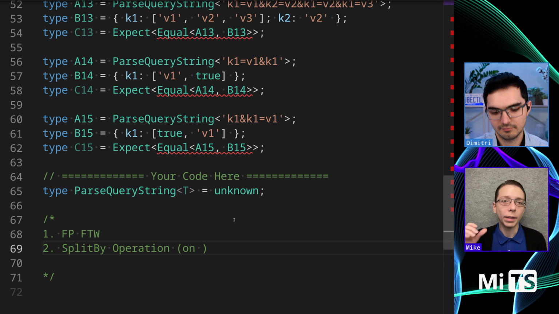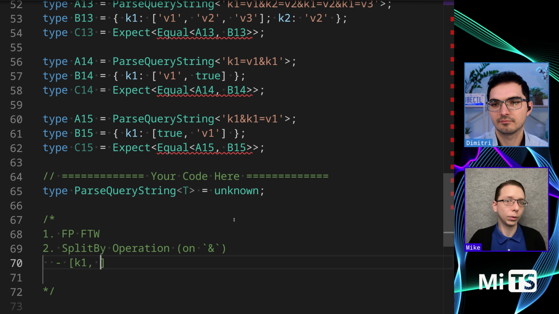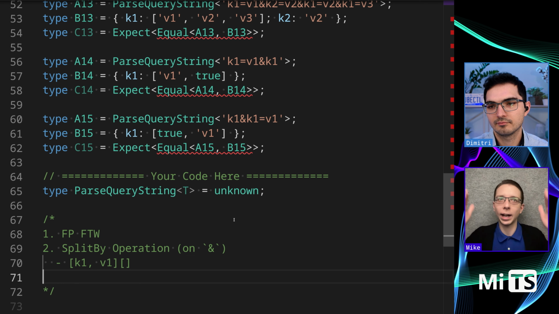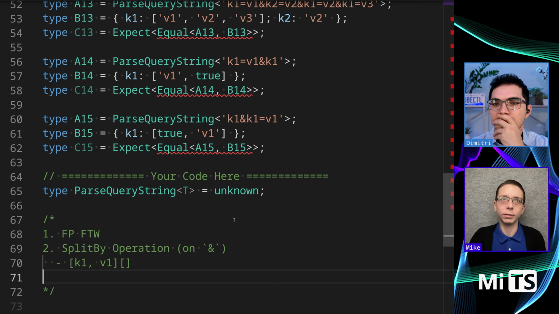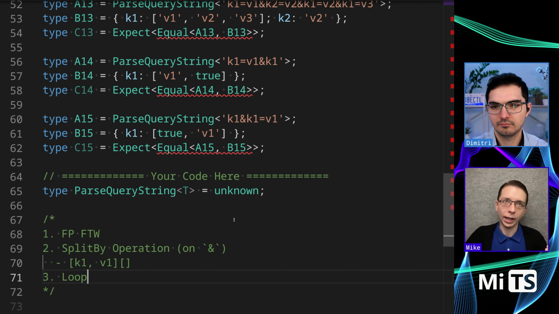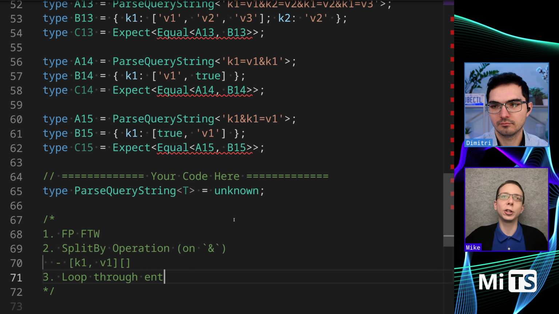That way I'll have a tuple of these k1=v1 elements, right? Then I can do another split by, and I have a tuple of key value pairs. And then I want to loop through that tuple and build up an object as like an accumulator loop.